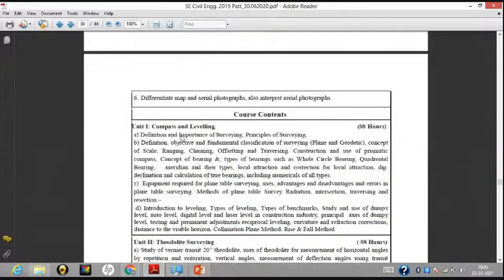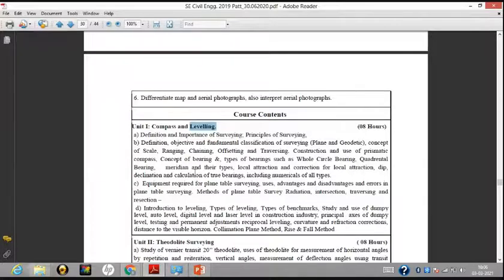Here I'm going for the very first unit, that is compass surveying and leveling. Compass surveying is one concept, and leveling is a different concept. Before going directly into compass and leveling, first we will see the very basics of surveying.